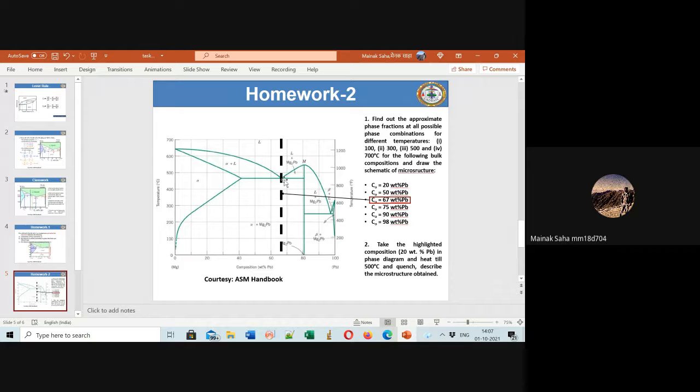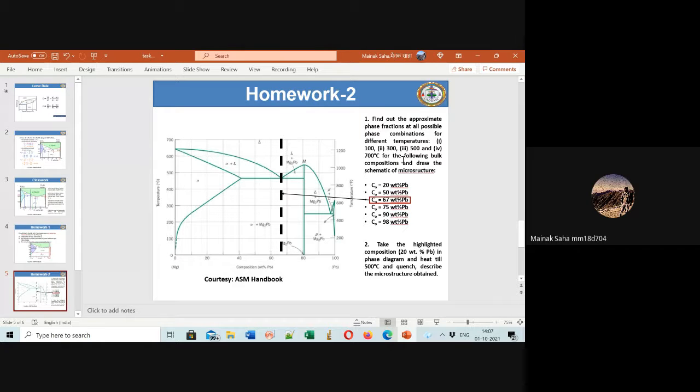So what is 67 here? It is the eutectic point. There are two eutectic points; this is the first eutectic point, which comes at around 67% lead. Then you come to the hypereutectic part, which is 75% lead, then 90, then 98.